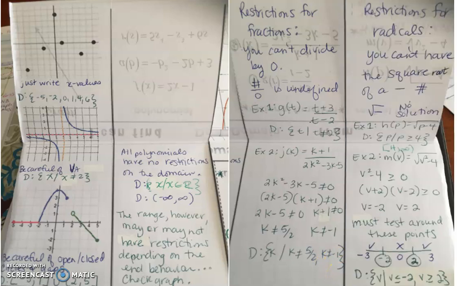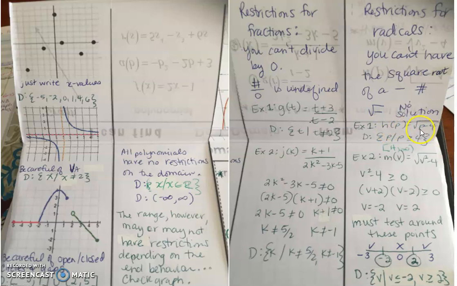Finally, for your last tab, we have restrictions for radicals. If you remember from your Algebra 1 days, you can't have the square root of a negative number. So the square root of some negative number will have no solution. So looking at this first example 1, h of p, we've got the square root of p minus 4.